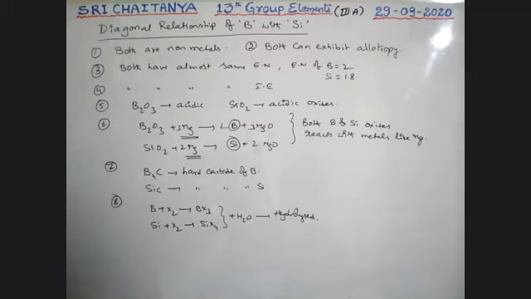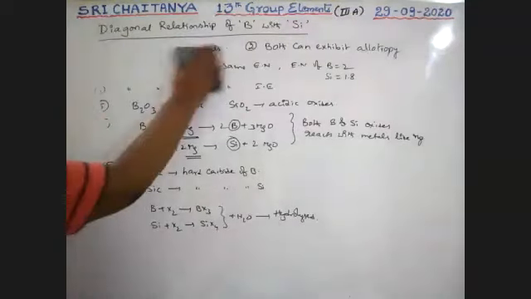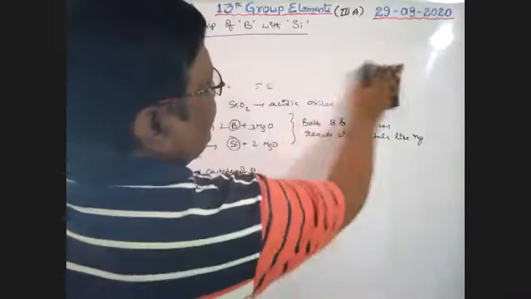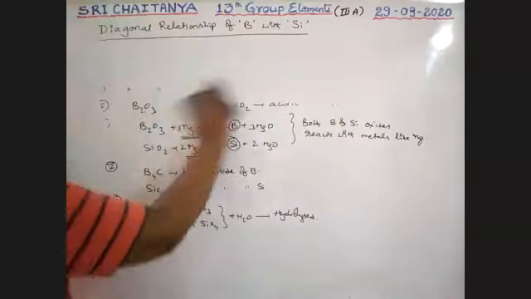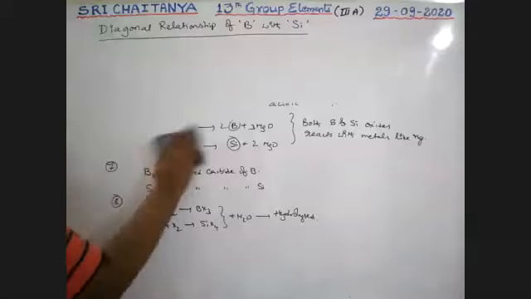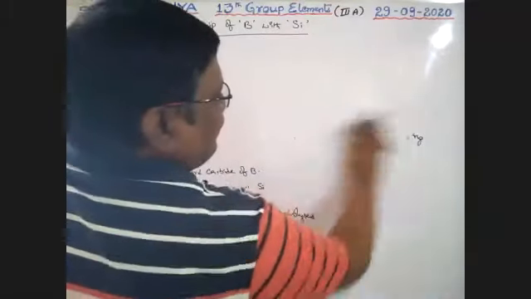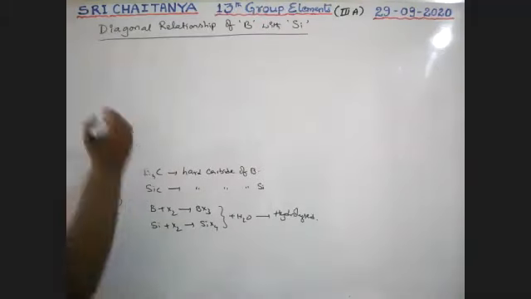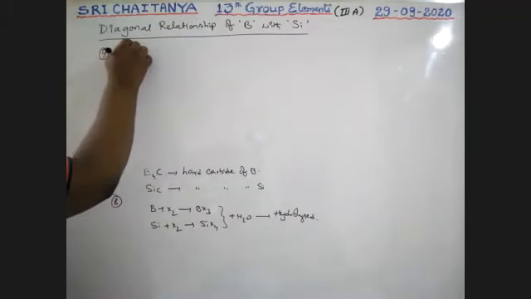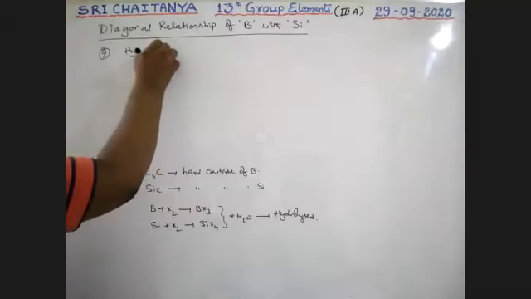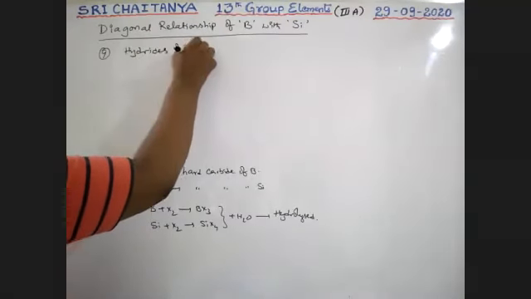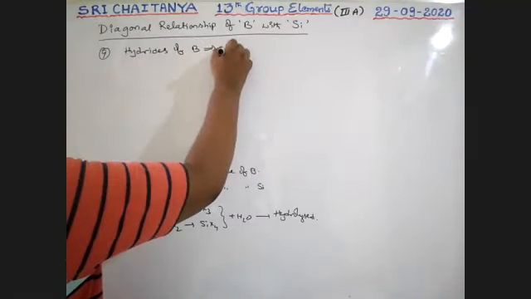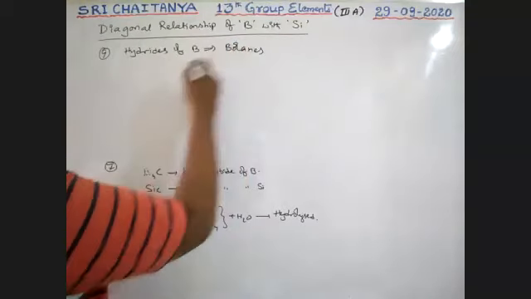Next point. Boron with hydrogen compounds are called boron hydrides. That is the 9th point. Hydrides of boron are called boranes, like B2H6.